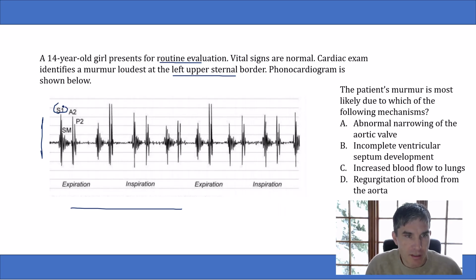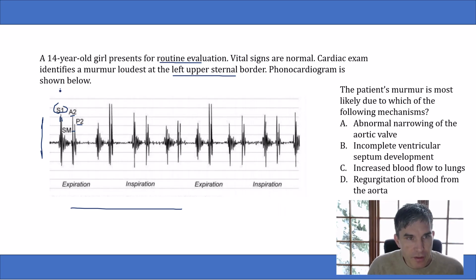S1 is the first heart sound. It has two components, but they're usually fused together. And you can see that here. There's a line here and a line here, but they're very close together. Those are the two components of S1. Then the second heart sound has two components, A2 and P2, and during parts of the respiratory cycle, they're often separated by time. And you can see that here. The A2 component comes first, followed by the P2 component, but they're separated by a little bit of time. In other words, they're separated in space on this image.